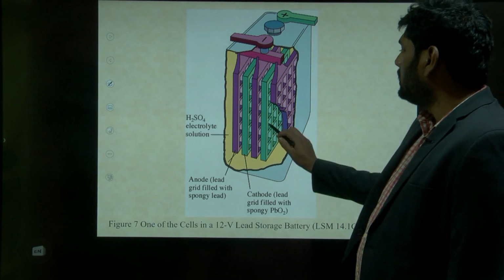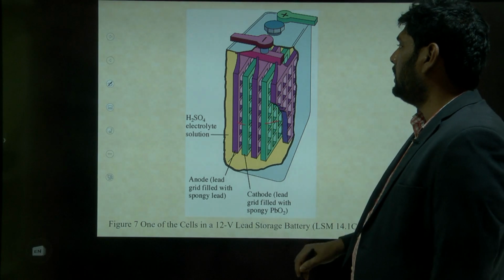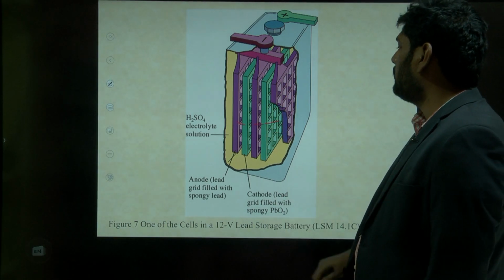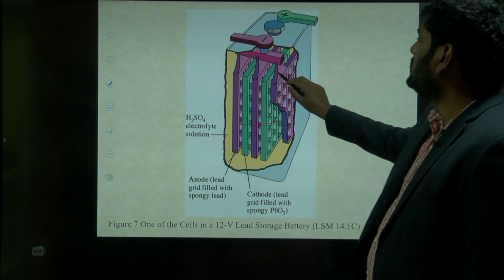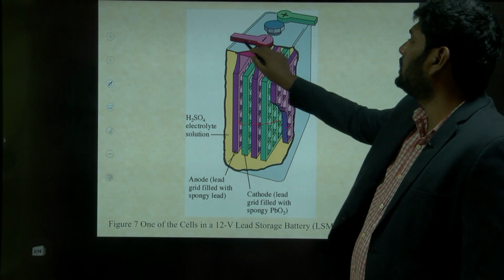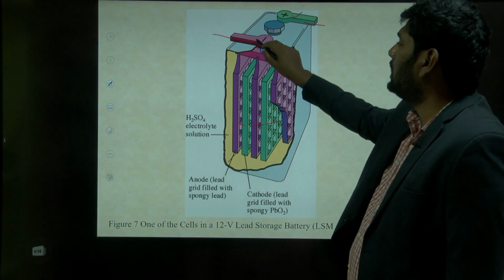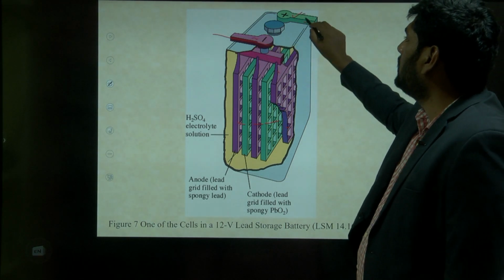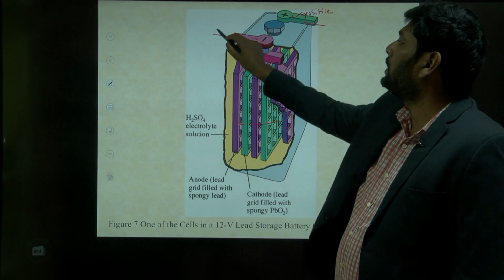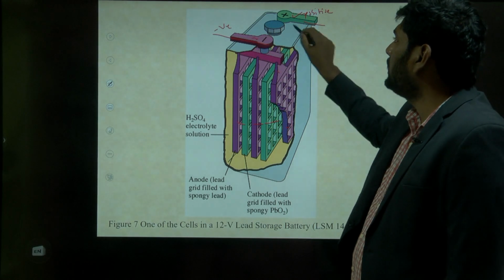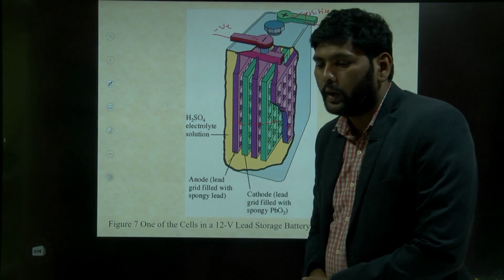So here, these two act like one cell, these two act like one cell, and the remaining ones also act like one cell. This is connected to here, and this is connected to here. This acts as the positive terminal and this acts as the negative terminal. If you connect appliances across this positive and negative, they will work.